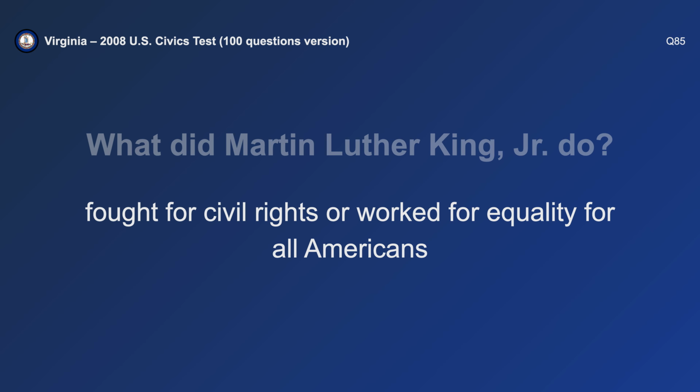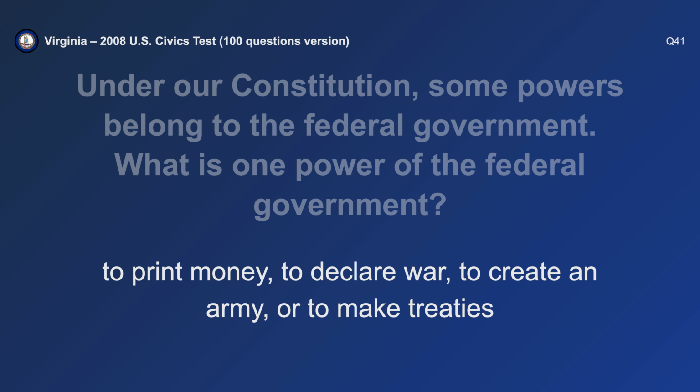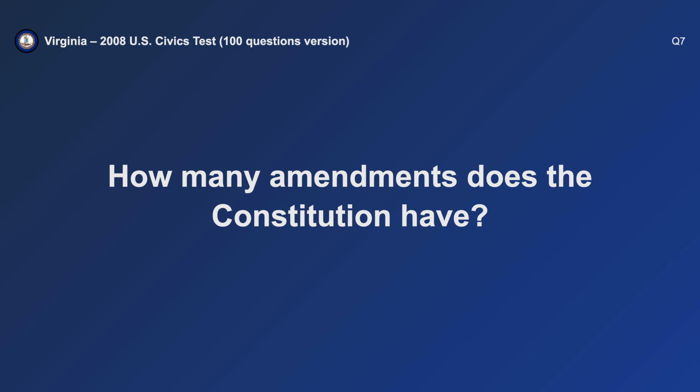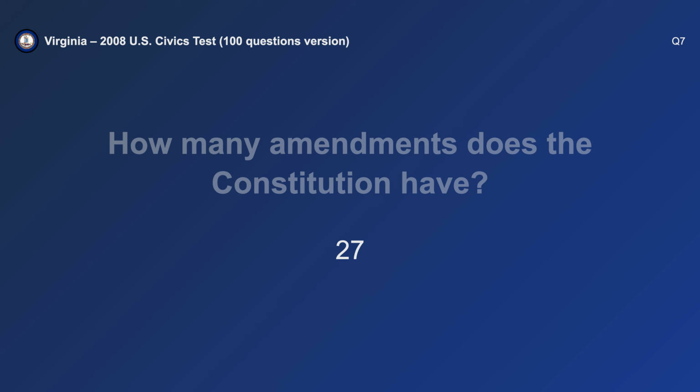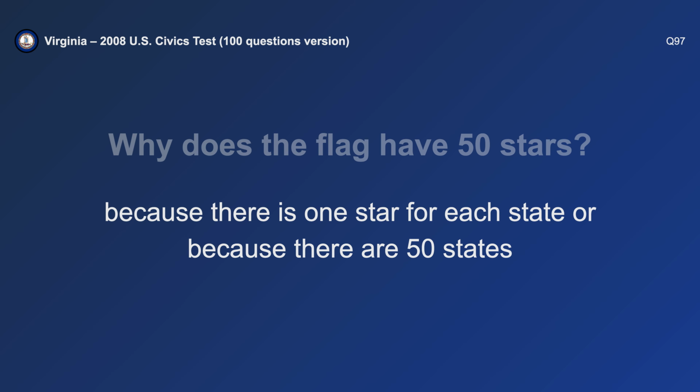Fought for civil rights. Under our Constitution, some powers belong to the federal government. What is one power of the federal government? To print money. How many amendments does the Constitution have? 27. Why does the flag have 50 stars? Because there are 50 states.